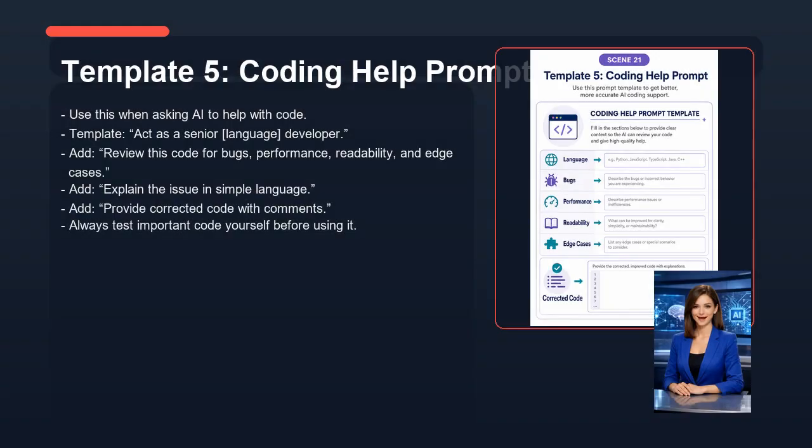Now let's look at template 5, coding help prompt. Use this when asking AI to help with code. Template, act as a senior, language, developer. Add, review this code for bugs, performance, readability, and edge cases. Add, explain the issue in simple language. Add, provide corrected code with comments. Always test important code yourself before using it.